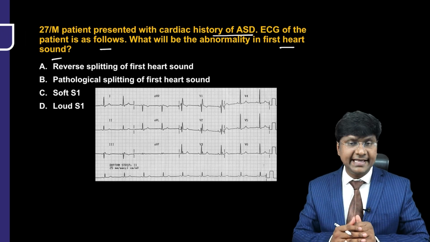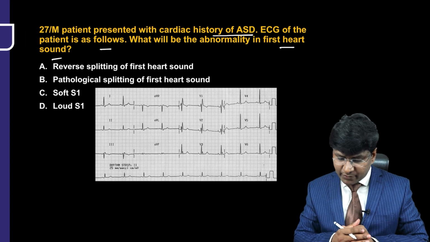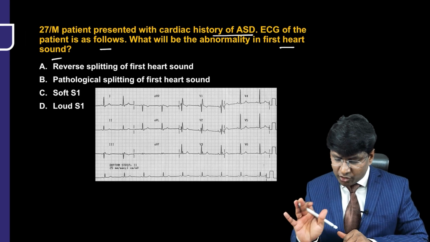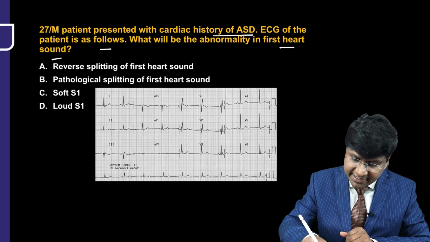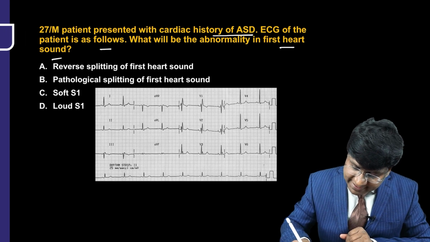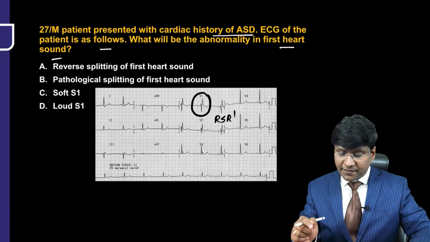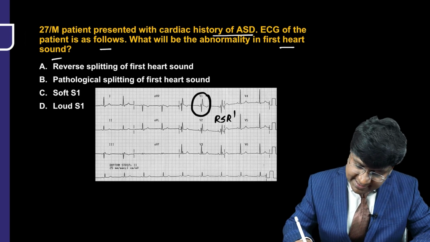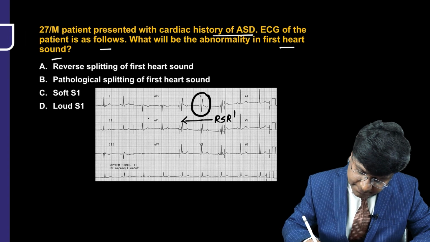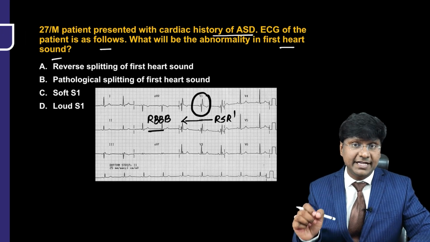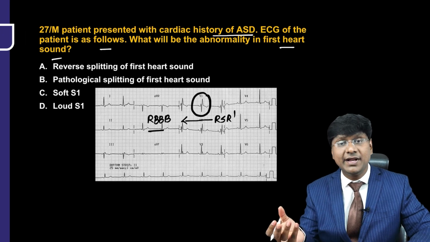Now, what exactly is the diagnosis of the ECG? If you observe very carefully, the rate, rhythm and axis are more or less normal. But what is abnormal here is the complexes in V1. That is, you have the presence of an RSR' pattern in V1. What is it suggestive of? This is suggestive of right bundle branch block. Now, whenever there is right bundle branch block, what happens to your T1? The T1 will be delayed.